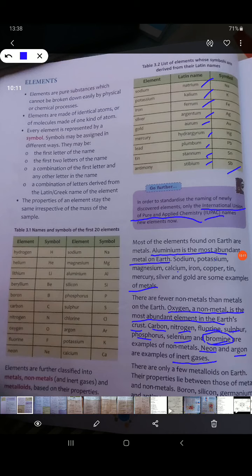You may remember what we did in 6 and 7, properties of metals and non-metals. They are ductile, not ductile, malleable, non-malleable. So everything you have read in junior classes, try recalling those properties.